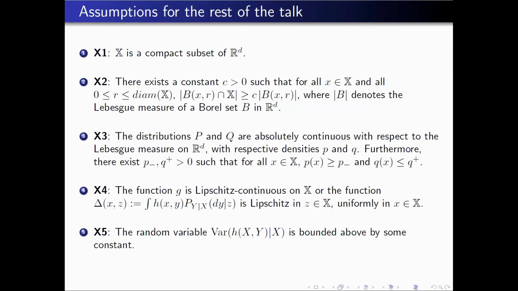We have another assumption, which is also a strong limitation. I will go back to this at the end of the talk. We assume that we have some lower bound and upper bound for some densities. Under this assumption, if you look at the ratio of densities, the ratio will be bounded.